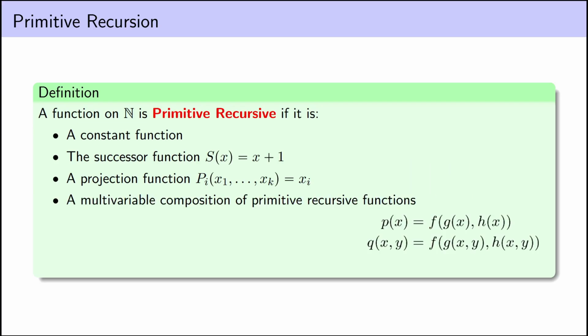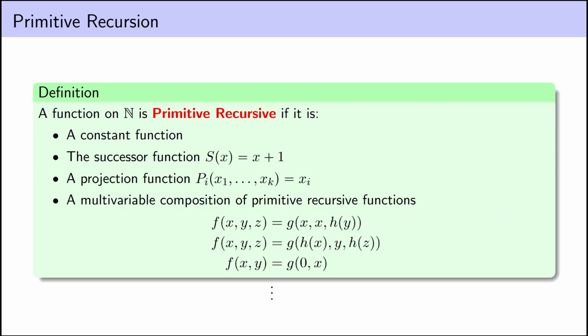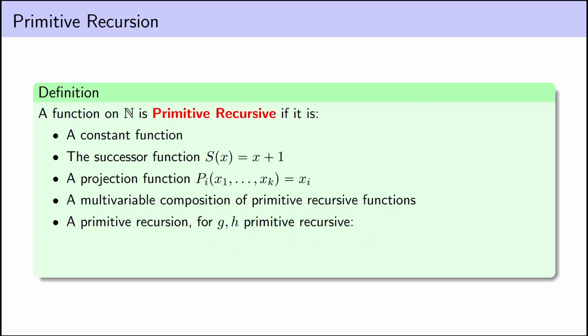Any sort of composition of primitive recursive functions, and these are multi-arity functions, so we can compose them together in lots of ways, like f of g of x, h of x, is going to be primitive recursive. And this is really just a pedantic way of saying that if we can define a function of many variables as an expression involving functions we already know are primitive recursive, applied to those variables, that function is also primitive recursive. And finally, if g and h are primitive recursive, we can construct by a process known as primitive recursion